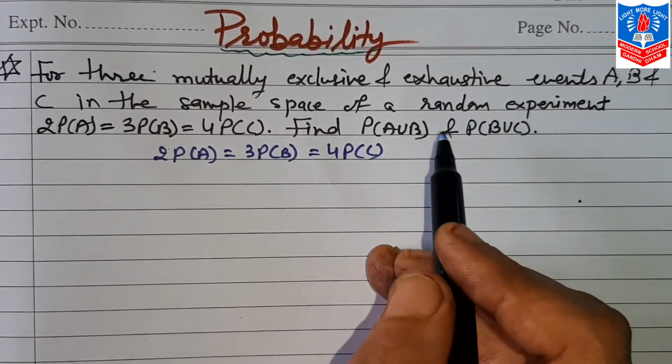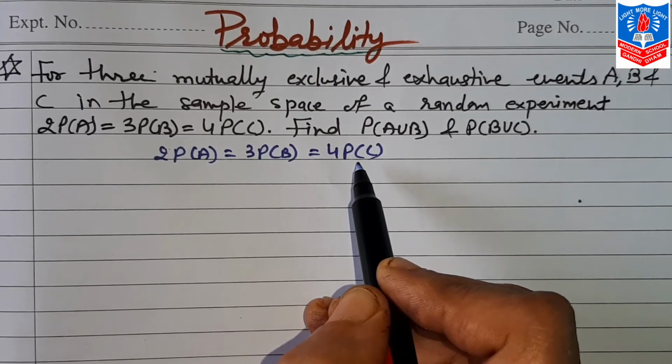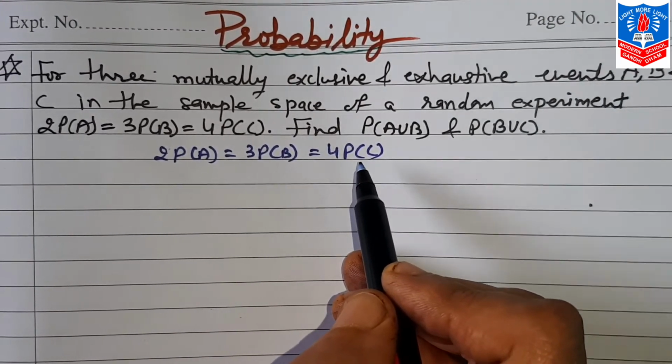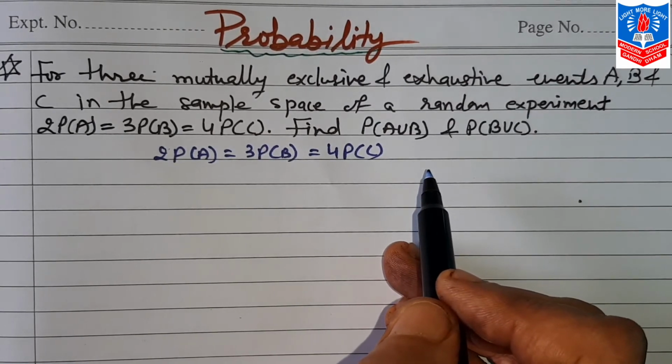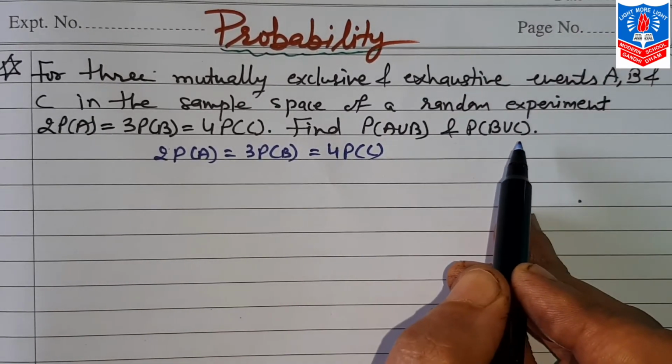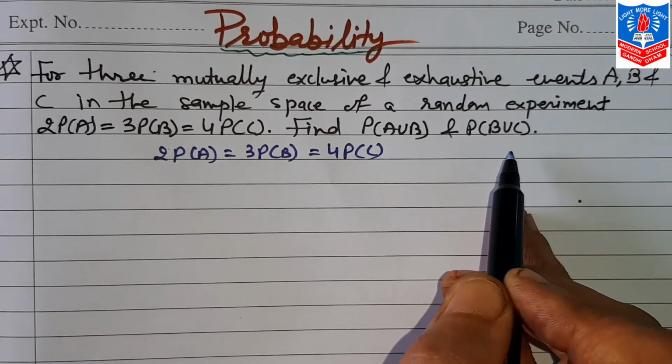Now that will help us in finding these. If we know the values of A, B and C, then A union B and B union C we can very easily find.